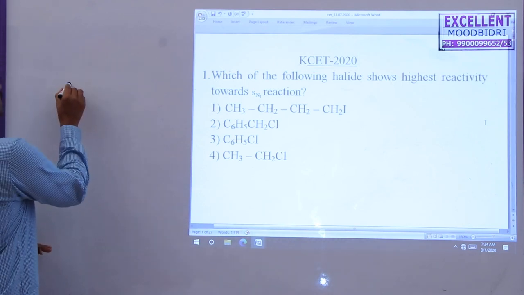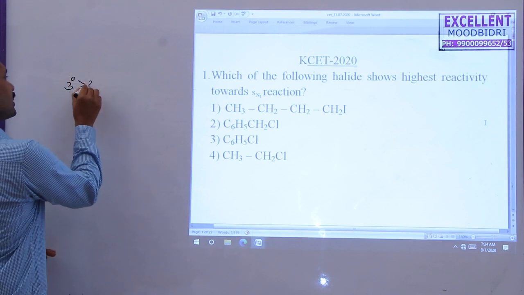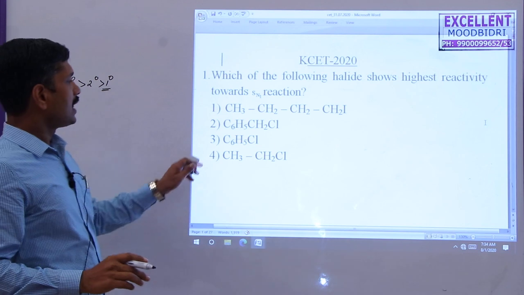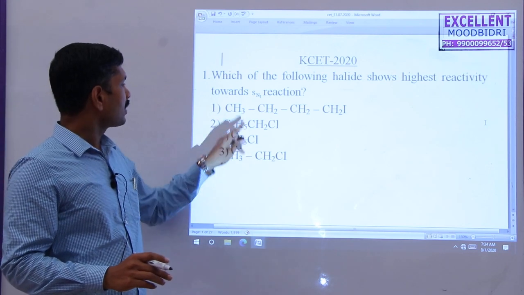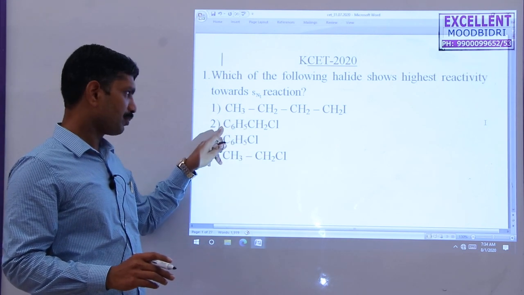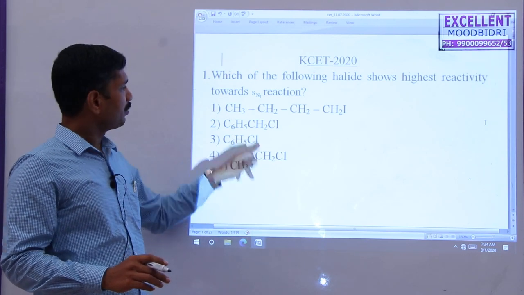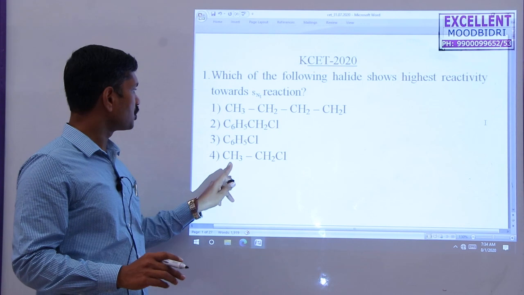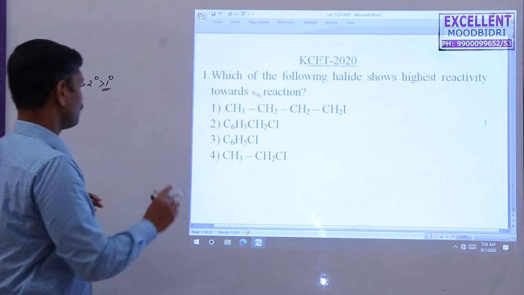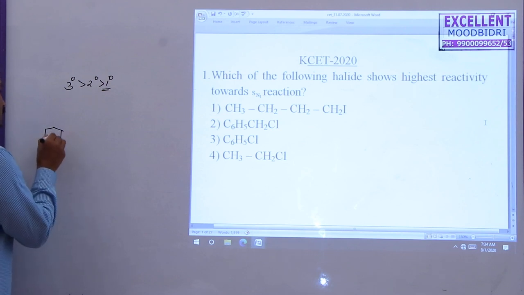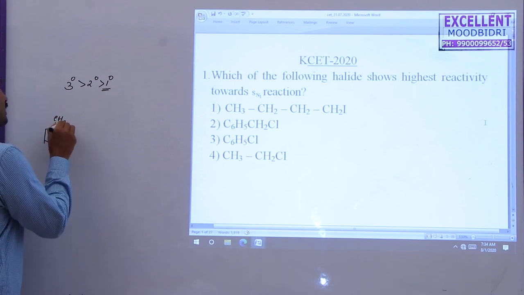We know that in SN1 reactions, the reactivity of alkyl halides is arranged as tertiary, secondary and primary. Actually, primary is least reactive. Among the given alkyl halides, A is primary, the second one is also primary, but this is aryl halide. The fourth one is also primary. But among these four options, the second option is correct.